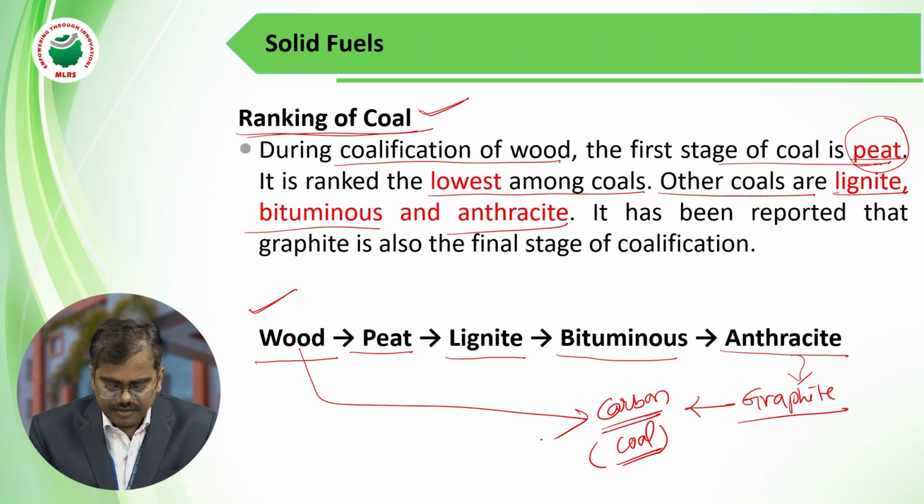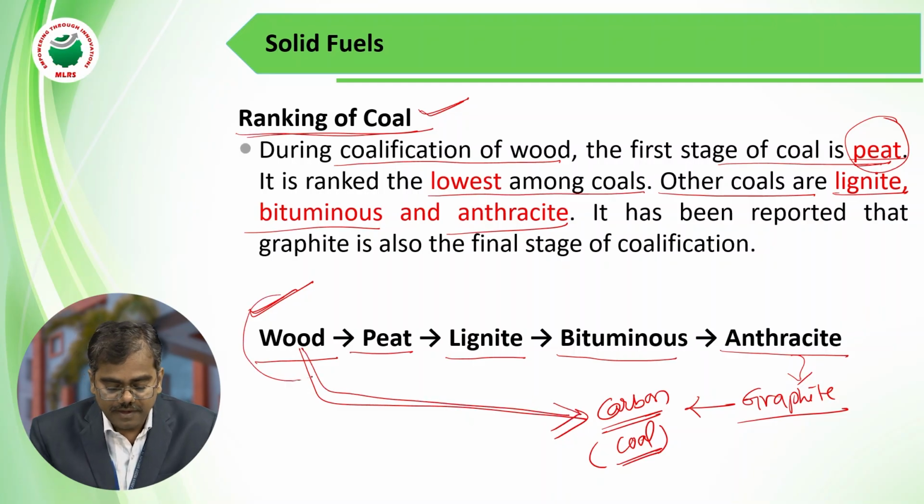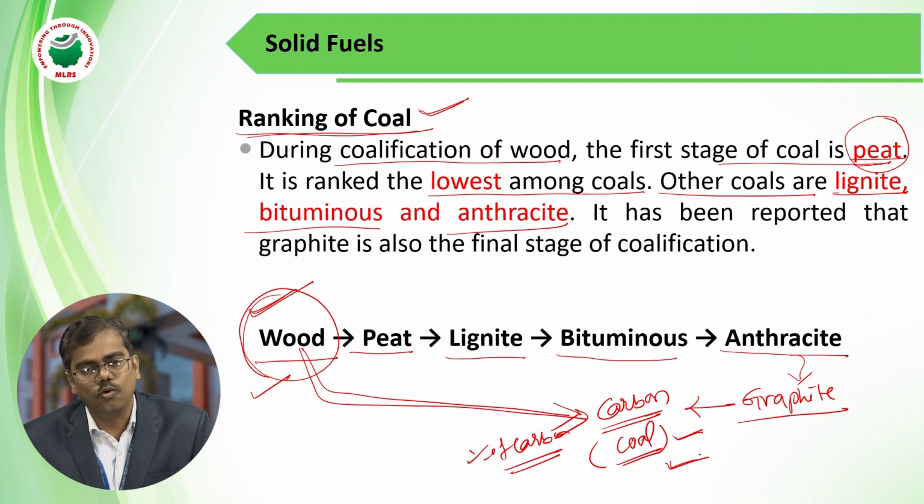When we see the percentage of carbon from wood to coal, the percentage of carbon is very low in wood, whereas in coal the percentage of carbon is higher in the particular coal sample.